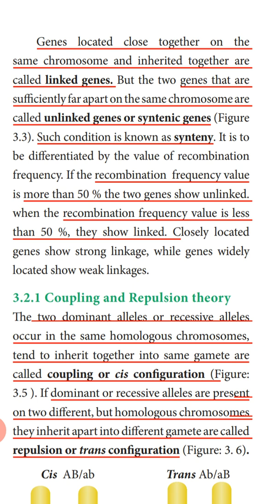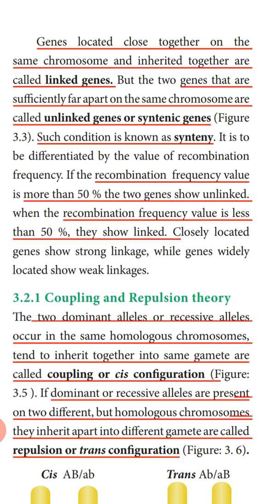So this indicates that if the genes are close together, recombination will be less. If the genes are far apart, recombination will be more. Hope you have understood linked genes and unlinked genes. Next we are going to study the coupling and repulsion theory.